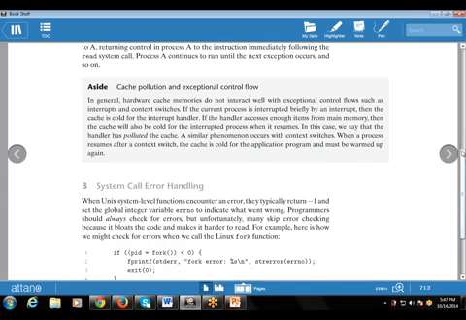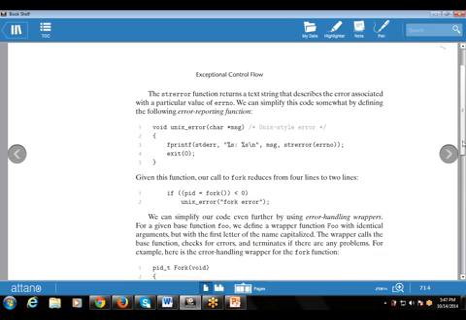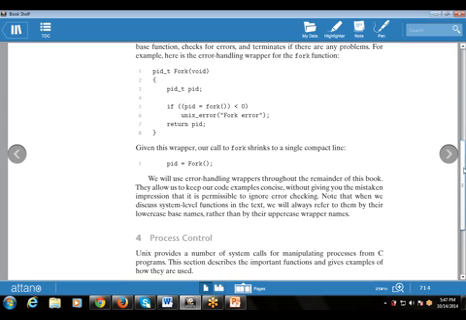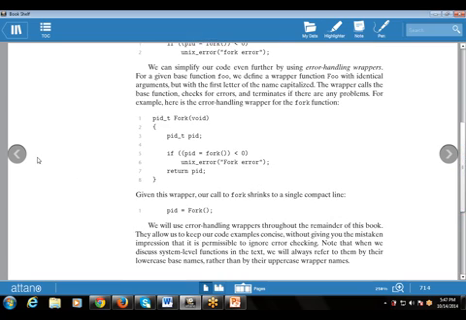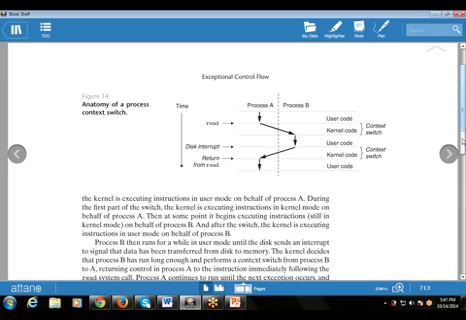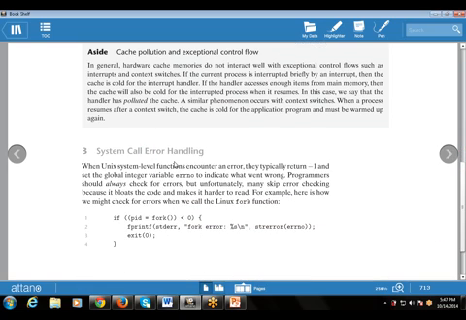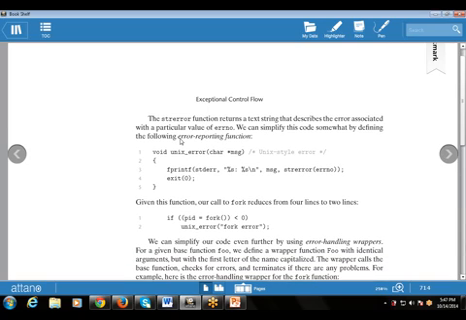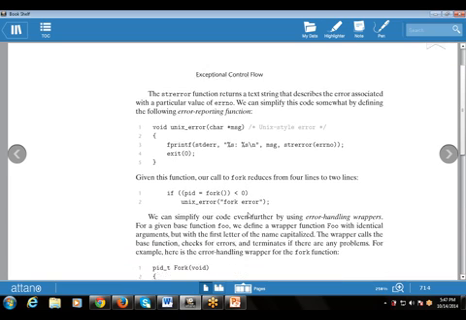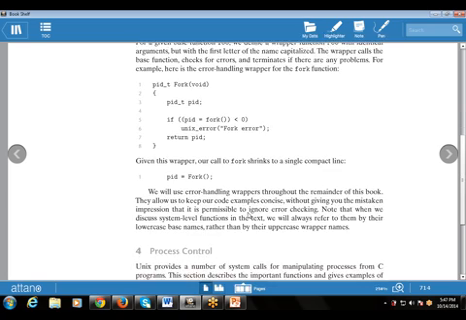Next is system call error handling. This is the same example as I told you with the help of the slide, that is how to handle errors in system calls. The same example, return value less than 0. The printf error condition uses the strerror function, which returns a text string that describes the error associated with a particular value of errno. This is the same example that we will discuss with the help of PPTs.